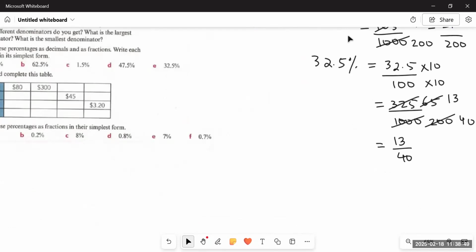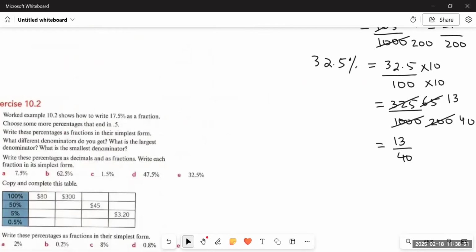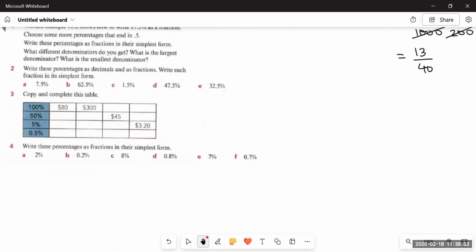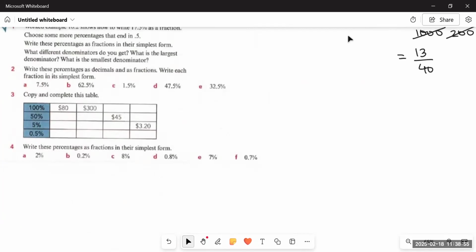Next question is, what is the smallest denominator and what is the largest denominator? So the largest denominator that we have got was 200 and the smallest denominator we got was 40. And if you go on further, I guess you would get some other answers as well. Okay. Then comes question number 2.